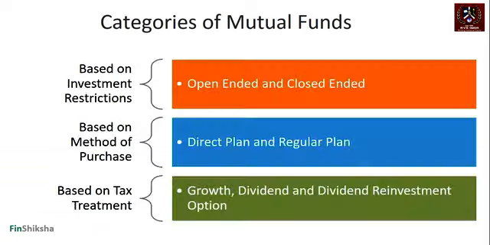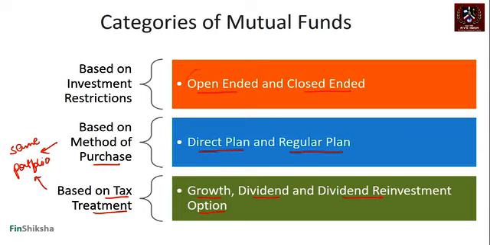Let's take a look at the first one. So based on investment restrictions, what we call the categorization is a fund called open-ended or closed-ended fund. We will look at this in more detail as we go along. Based on method of purchase, you could either purchase it directly or it is into something called a regular plan. Based on tax treatment, you could have a growth option, a dividend option, and a dividend reinvestment option. Remember that method of purchase and tax treatment basically work on the same underlying portfolio. There's no difference in the portfolio.